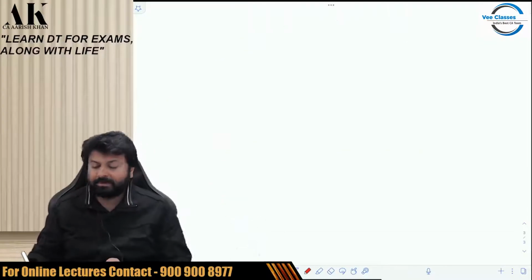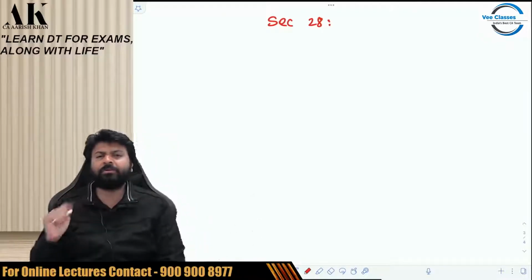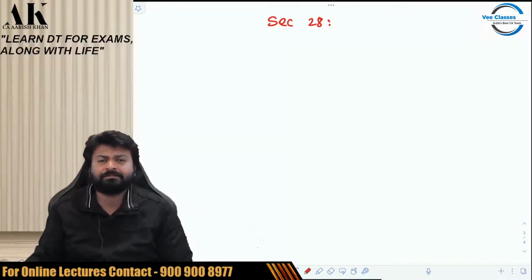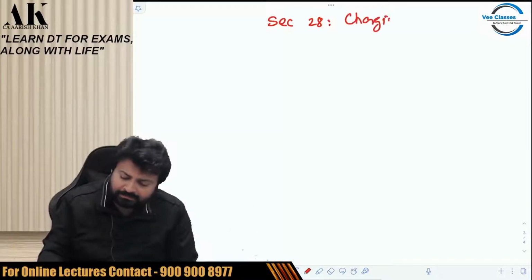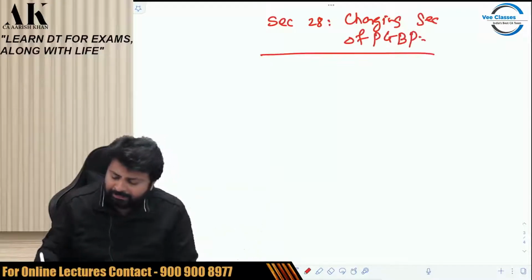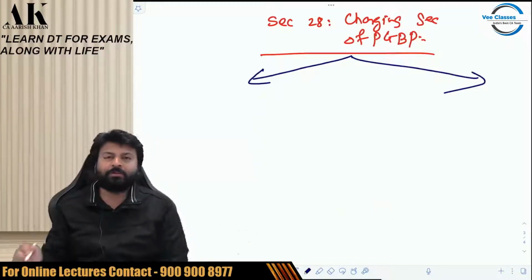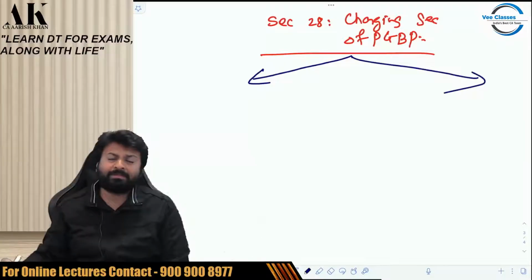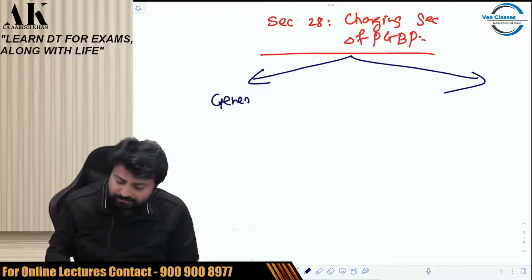So, today our first duty is to understand section 28, because the first topic which we are starting today, which is a big one, the most important one, is PGBP. Section 28, the charging section of PGBP. And in section 28 also, there are 2 types of charging section. We'll be doing one type today, one type after some lectures. Let me tell you what the 2 types of charging section are. First is general charge. And second is special charge.